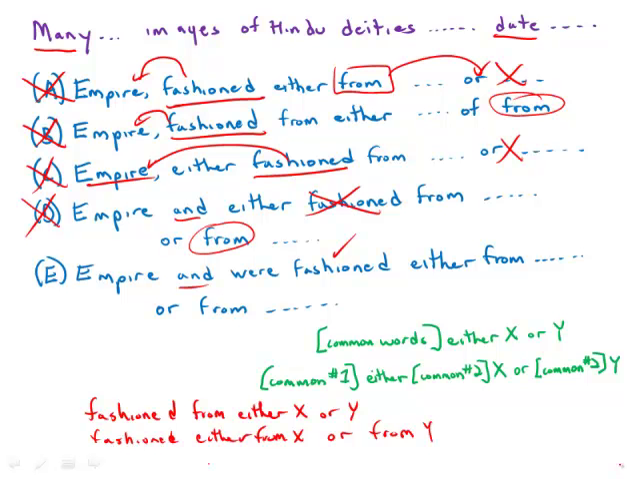And E is the only one that constructs it correctly. Were fashioned, so fashioned, the common word before either from or from. The common word that appears after the word either also appears after the word or. So that is correct. So on both counts, E is the correct answer.